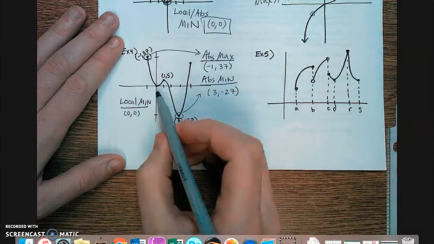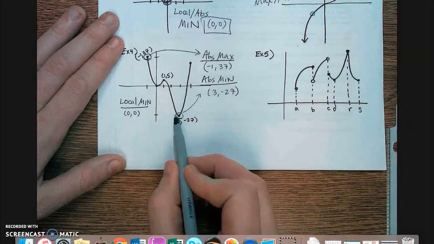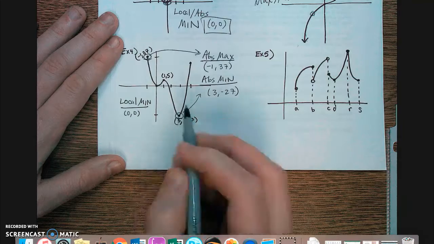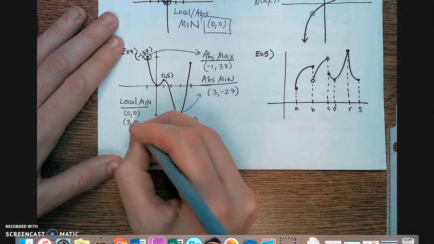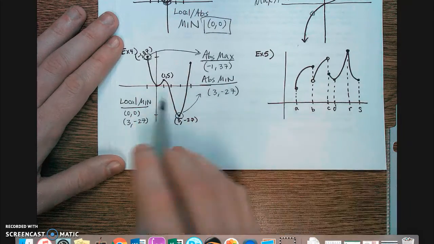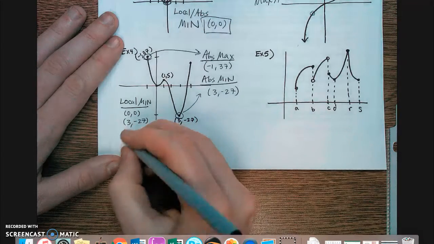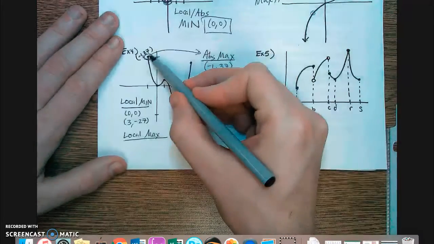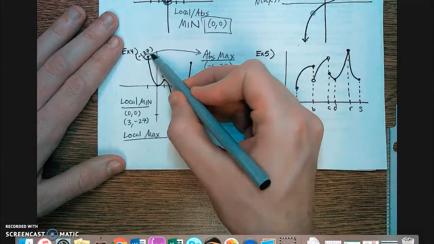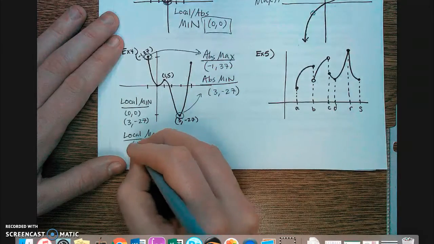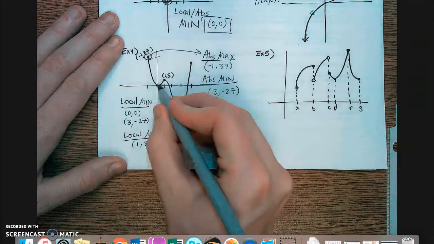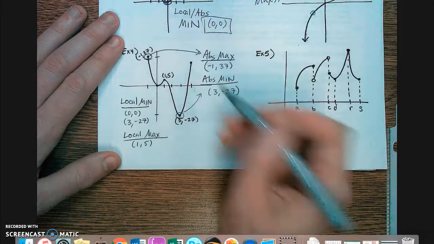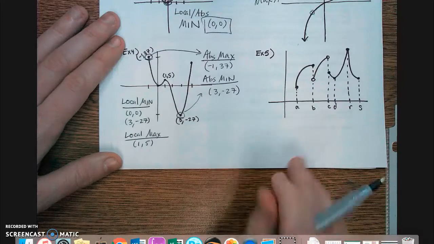Let's go ahead and keep looking for local mins. This is a local minimum because this is the minimum in that section. And it's not an endpoint. So those are my only two minimums that I see. Local maximum. This is a maximum, but it's not local because it's an endpoint. This is a maximum at 1, 5 because it's the tallest point in that section of the graph. And then this would be another maximum, but it's an endpoint, so it doesn't count. So my only local max is 1, 5.